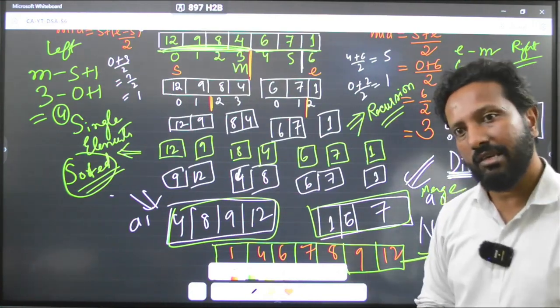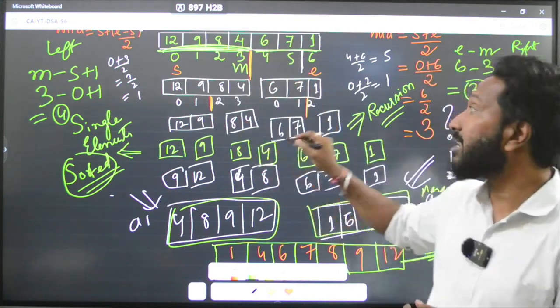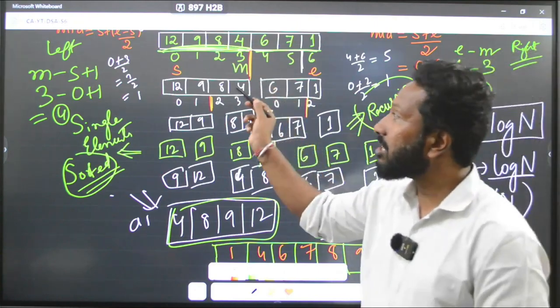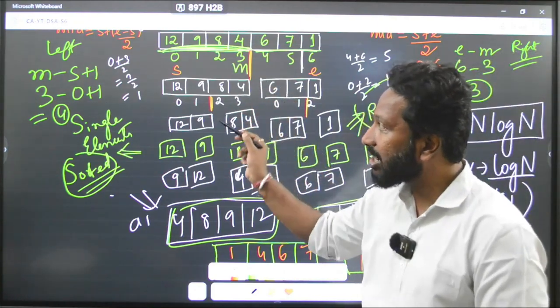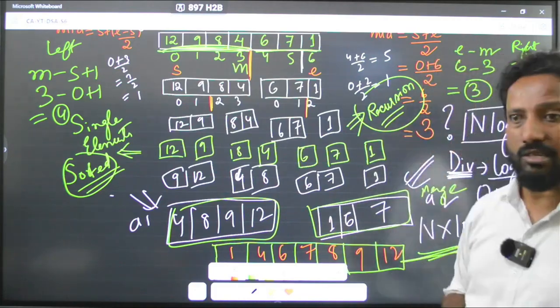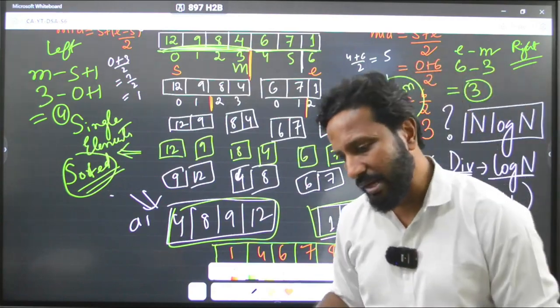Got it? Clear? So please remember, this breaking down of the array is happening using recursion. Okay, because every time you can see something is getting updated, the start and the mid value are changing, right? So it is happening using recursion. Now when I write down the code, you will understand this properly. So let's do that. Fine.